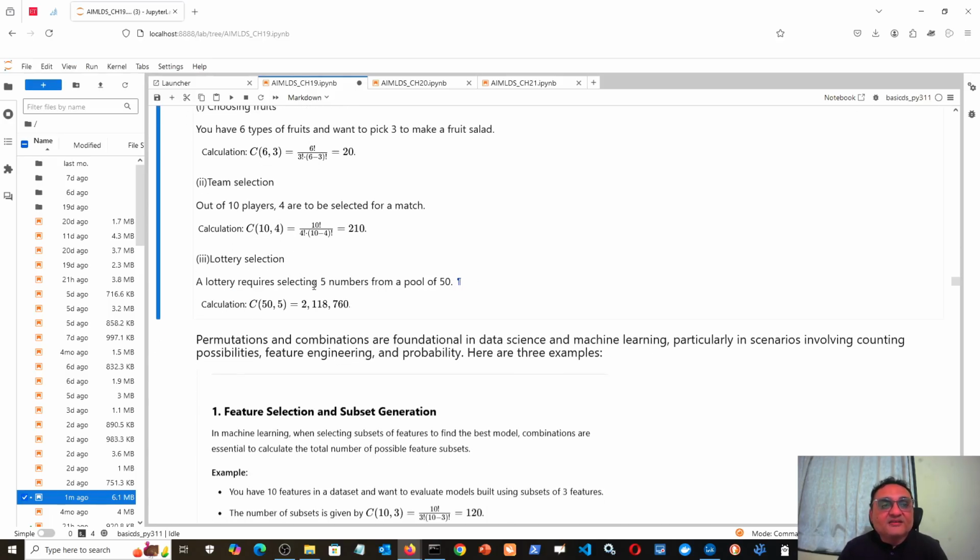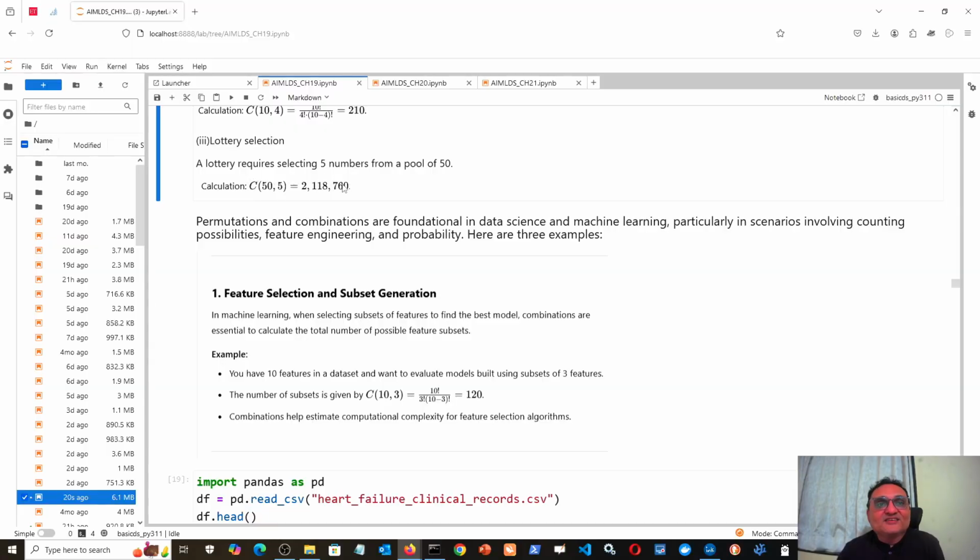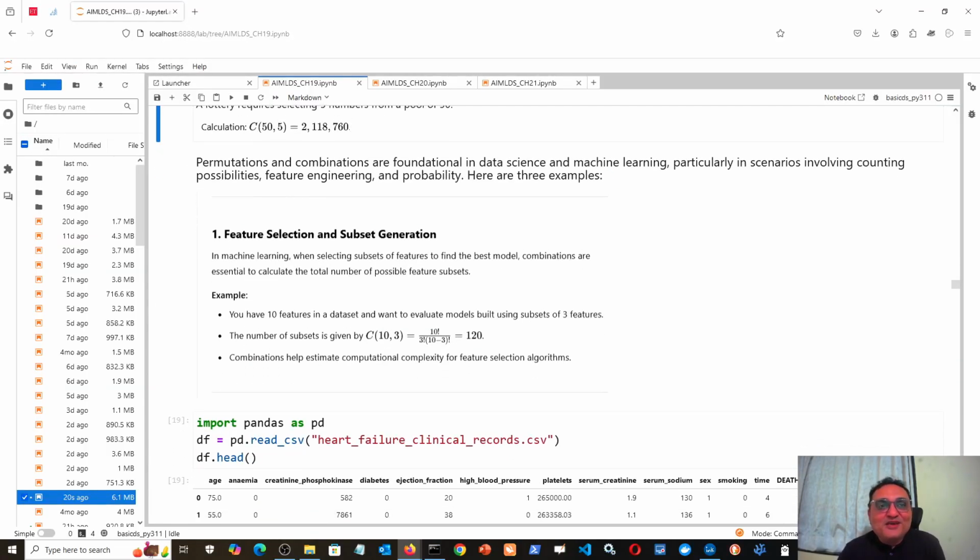Now a lottery selecting 5 numbers from a pool of 50. That has 50 combination 5, and you can see how many possible combinations there are. And this is actually some street or small club lottery. But actual big lotteries or jackpots require you to select 10 numbers out of maybe 100 different numbers, or 10 out of 1000. So you can understand what the possible combinations will be, and among them only one will win. Randomly, one person will win. That is the reason why it is said that lottery is not an ideal way of making a career. One should not depend on lotteries for earning.